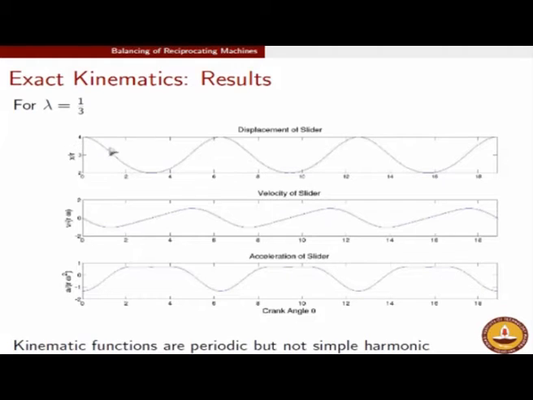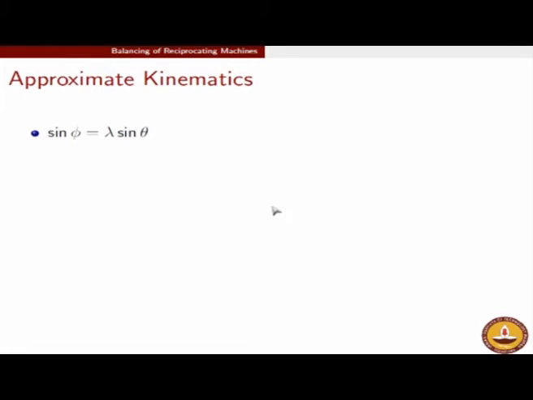But please note, whereas the displacement looks fairly like a single sine, the velocity and acceleration don't look like a single sinusoid. They look more complicated than a single sinusoid. This we will try and unravel as we go along, but at this point we make an observation that the displacement looks like a harmonic function, whereas the velocity and the acceleration look like a more complicated function than a harmonic function. Why it happens, we will soon find out.